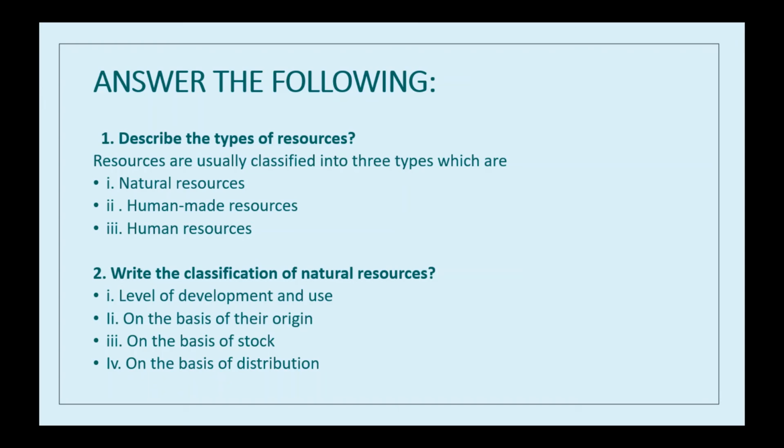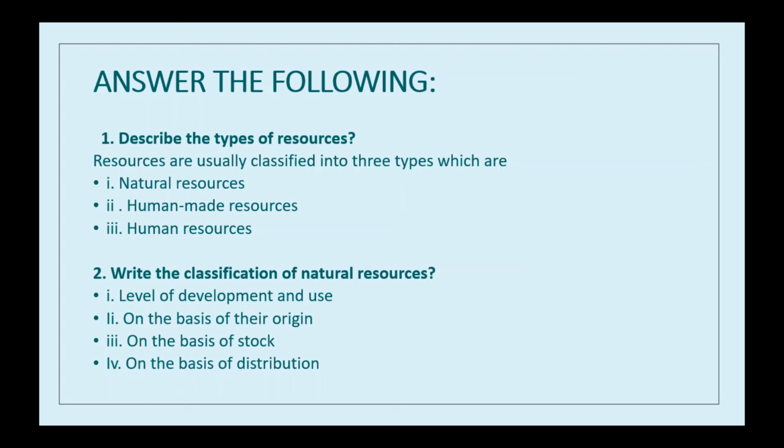Now we will see about actual resources. These actual resources are those resources whose quantity is known. These resources are being used at present. For example, the rich deposits of coal in the Ruhr region of Germany, petroleum in West Asia, and the dark soils of the Deccan Plateau in Maharashtra are all actual resources. Okay, fine.